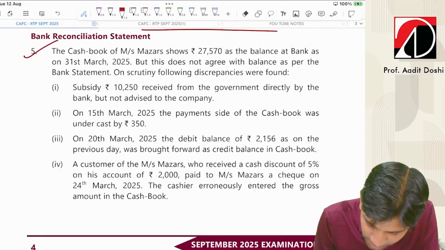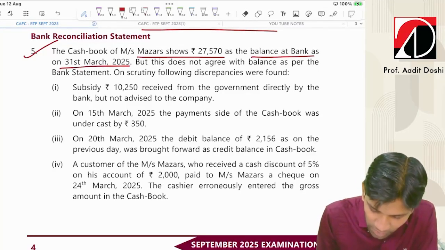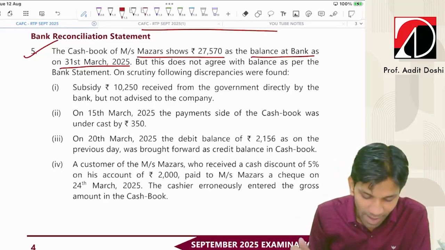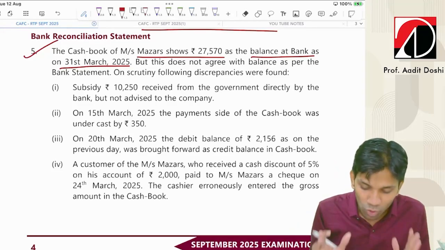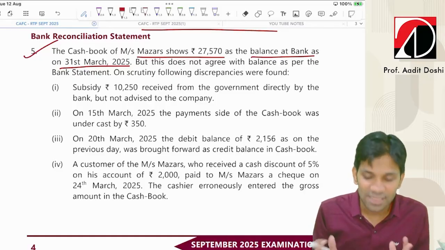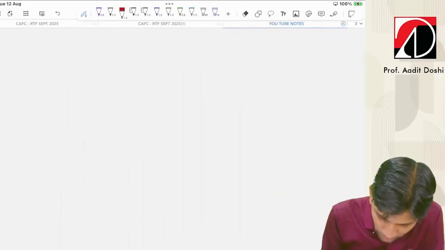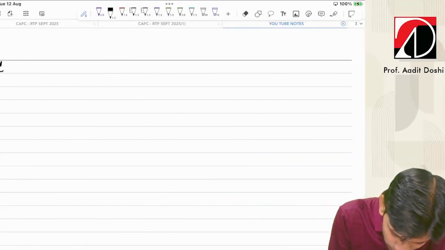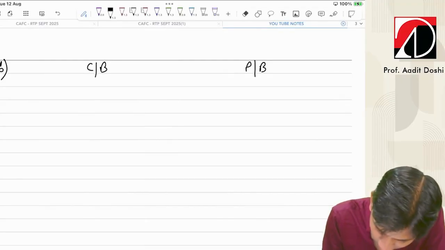The cash book of Messrs. Muzzers shows 27,570 as balance at bank on 31st March 2025. But this did not agree with the balance as per bank statement. So guys, this is basically balance cash book of Messrs. Muzzer shows balance at bank means this is basically balance as per cash book given. I'll show this with my working note. This is cash book. This is passbook. I'll prepare this working.